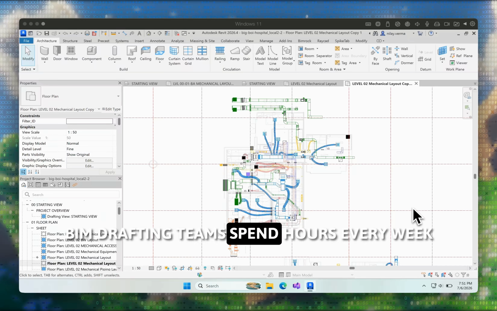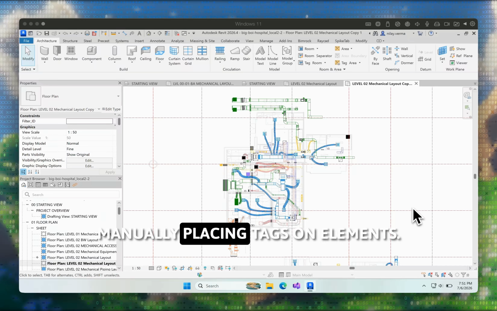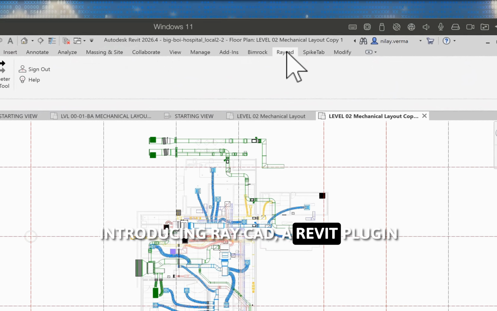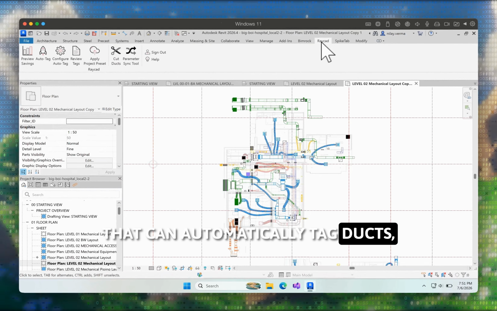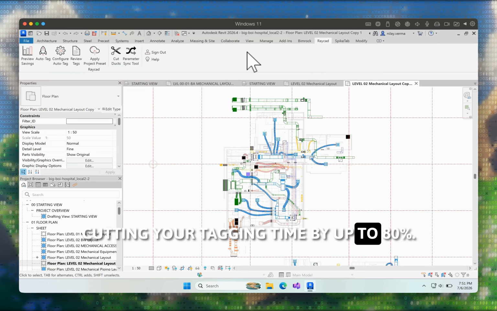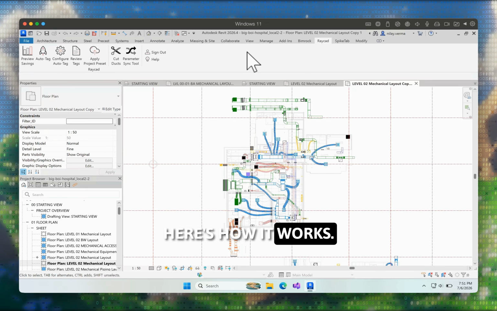BIM drafting teams spend hours every week manually placing tags on elements. It's repetitive, error-prone, and pulls drafters away from actual design work. Introducing RayCAD, a Revit plugin that can automatically tag ducts, air terminals, and flex ducts, cutting your tagging time by up to 80%. Here's how it works.